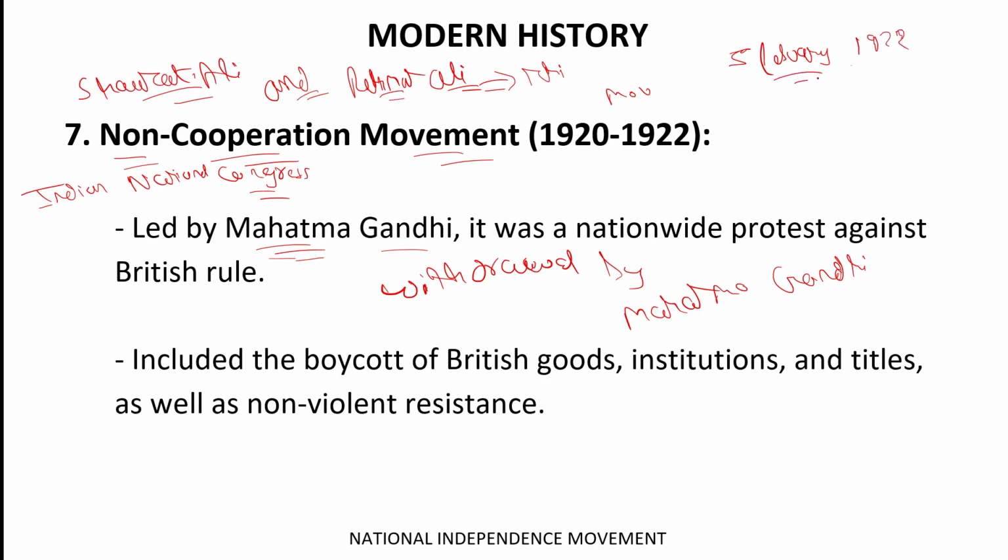So the question is, what happened on 5th February 1922 that suddenly the movement was called off?